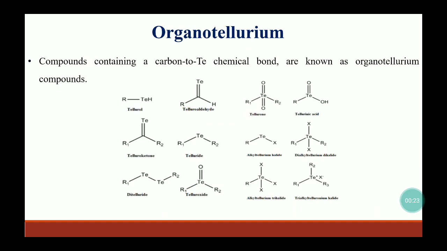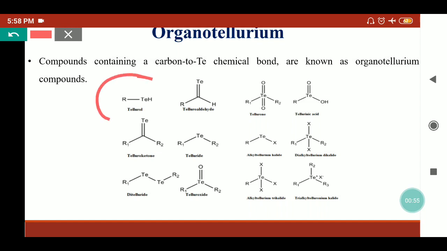Tellurium is a member of the oxygen family. The compounds which contain carbon to tellurium chemical bonds are known as organotellurium compounds, and we study all organotelluriums under organotellurium chemistry, where we look at their synthesis, their chemical reactions, and how they are utilized for different synthesis. Here we can see organotellurium compounds like tellurol,